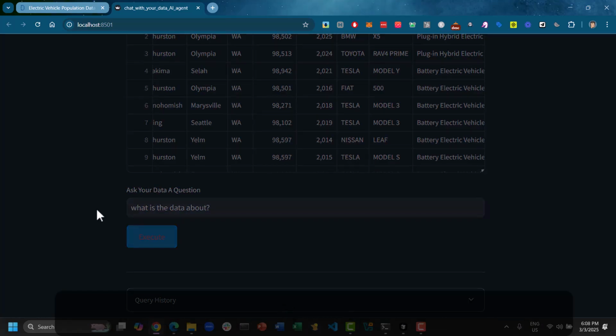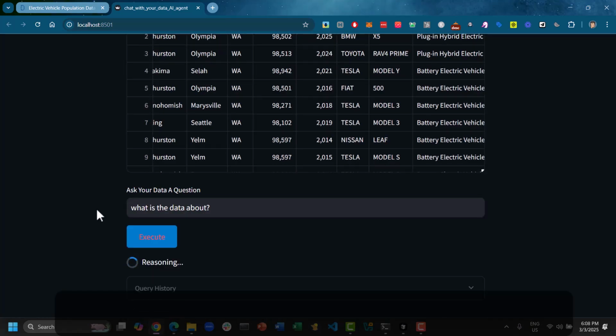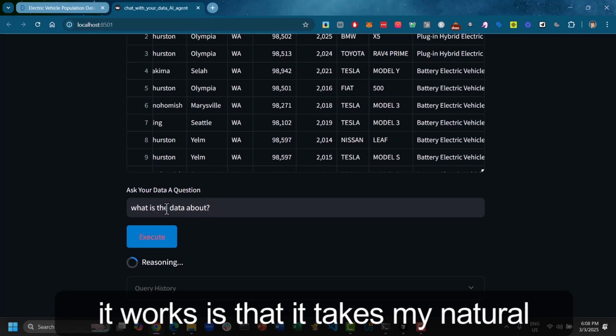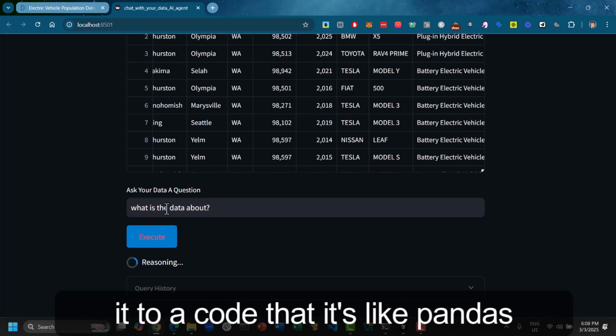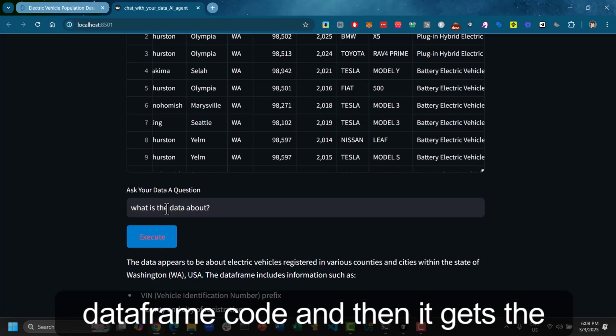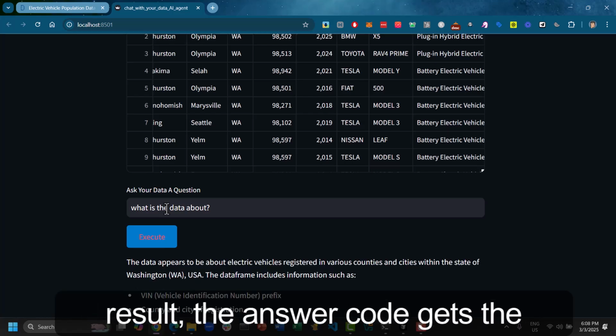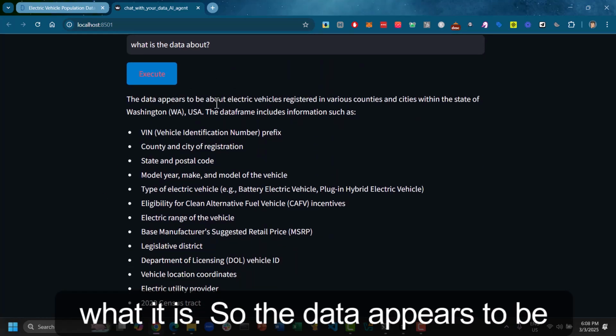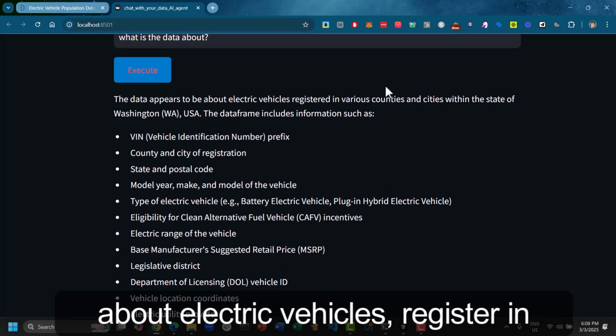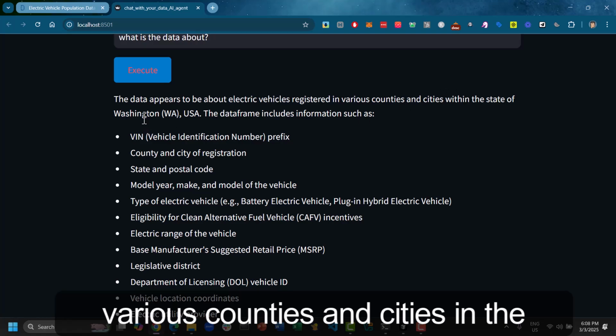The way it works is that it takes my natural language question, transforms it to pandas data frame code, runs the code, gets the result, and gives me an answer. The data appears to be about electric vehicles registered in various counties and cities in the state of Washington.